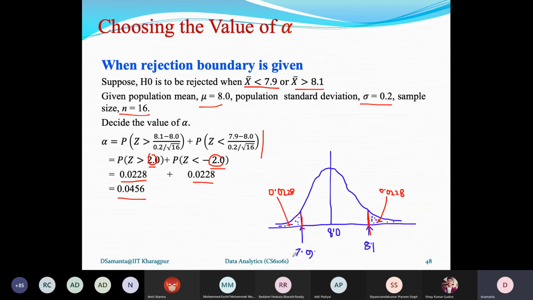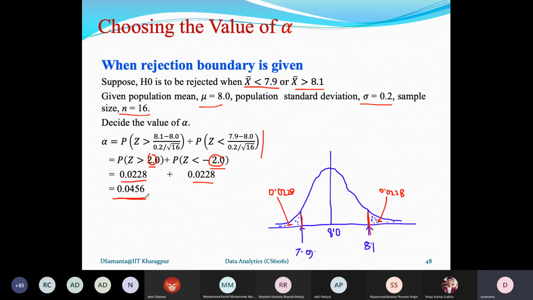This means that the area bounded by this region is 0.228 and the area bounded by this region is 0.228, and the sum of the two area regions comprises the value of alpha. So alpha is equal to 0.0456, which is approximately 0.05 or 5%, you can say.